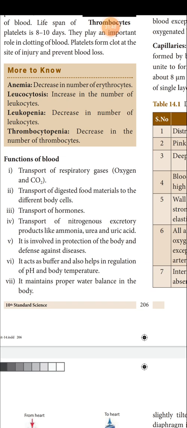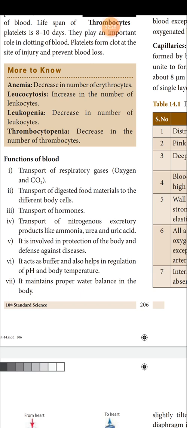And transport of nitrogenous, that is excretory, products like ammonia, urea, uric acid. It is also involved in defense against disease. As I already said, lymphocytes produce antibodies and monocytes help destroy pathogens. So they are involved in the defense mechanism of our body. Blood also acts as a buffer and helps in regulation of pH and body temperature, and it maintains the proper water balance in the body. These are the functions of the blood.